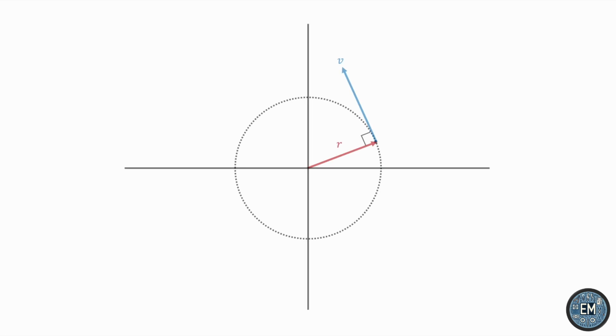So we conclude that the fact that the position vector and velocity vector are always perpendicular, or we would say orthogonal when we're talking about vectors, necessitates that the result is circular motion.